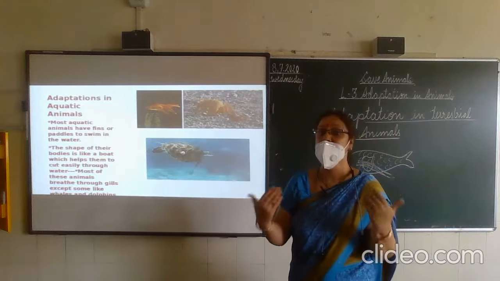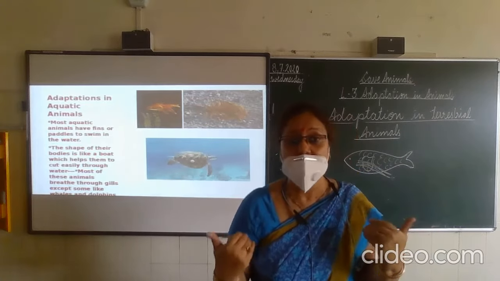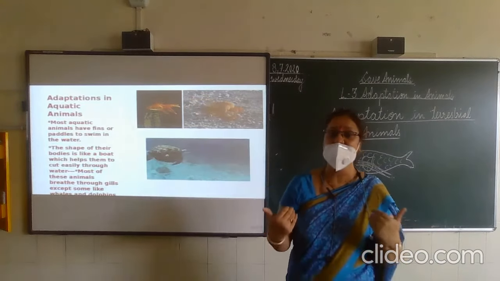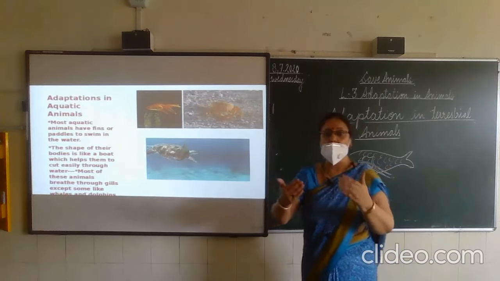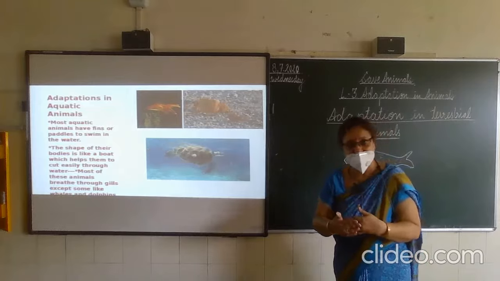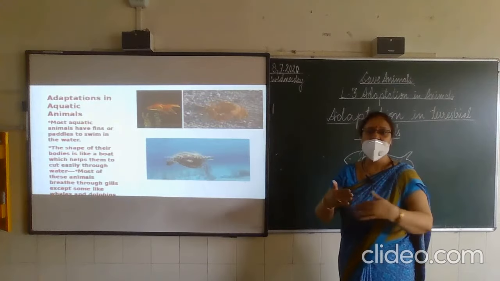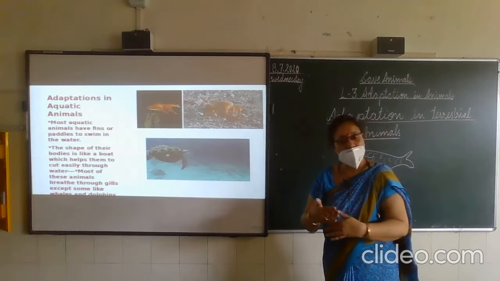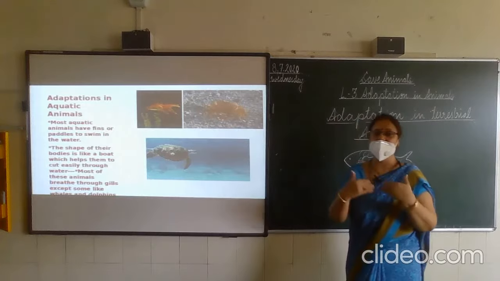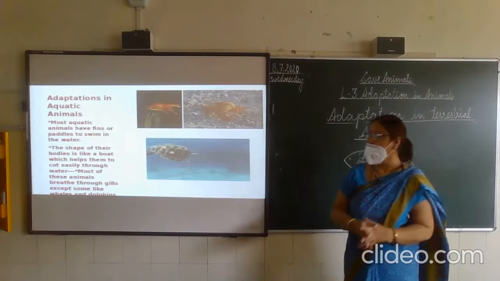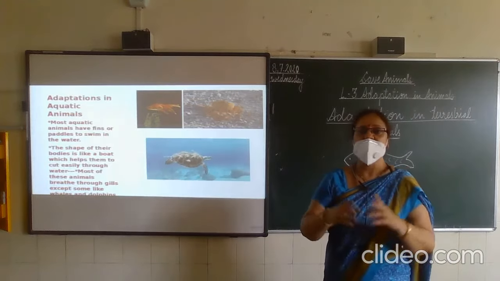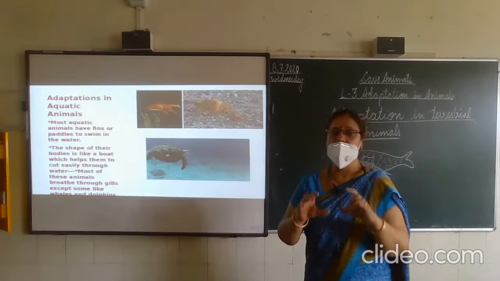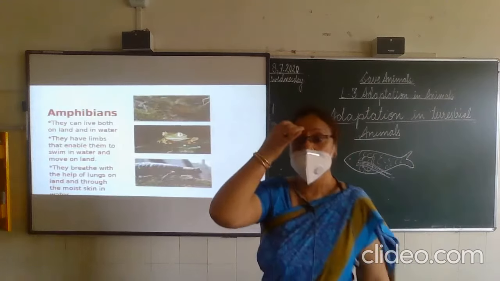Children, they don't have a nose. If they had a nose, their body would fill with water and they would die. So they have gills. Now children, the gill walls absorb oxygen, and the water passes out from the gills, and they take the oxygen inside their body. Their shape is streamlined, that means it is narrow at the corners and broader in the center.